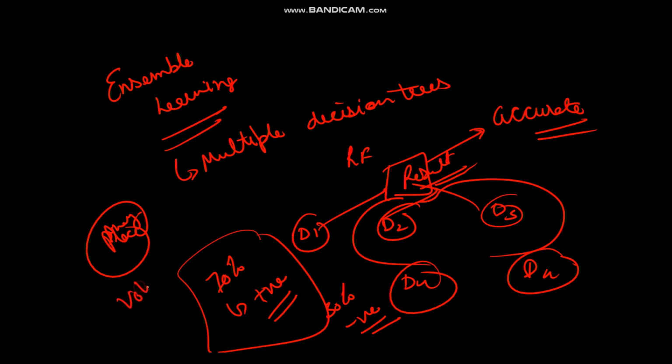So what we are using in this case is voting. We have taken the decision for doing something based on multiple results rather than relying on a single result. So we have used the technique of voting. That is what happens in ensemble learning, and random forest is nothing else. It is based on ensemble learning, which consists of multiple decision trees.